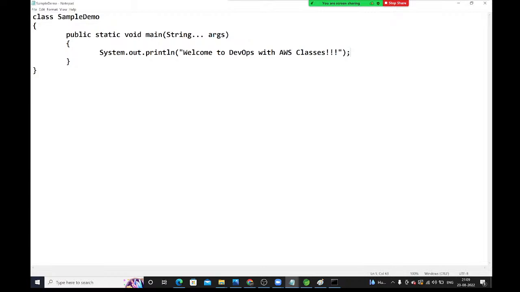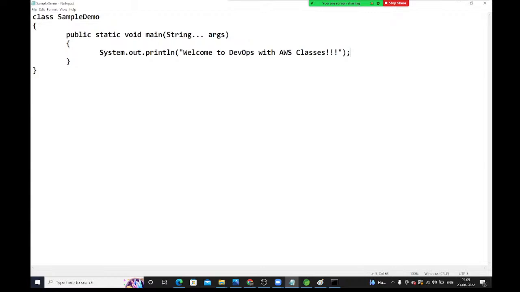Source code. Now what we need to do is convert this source code into byte code, a system understandable format. To convert it, we need to compile this Java program.